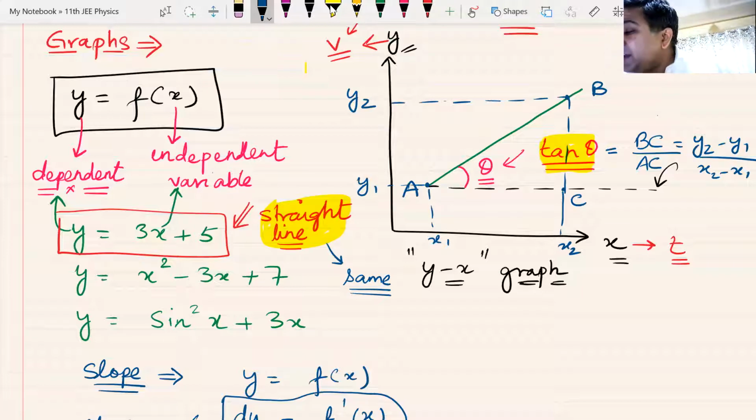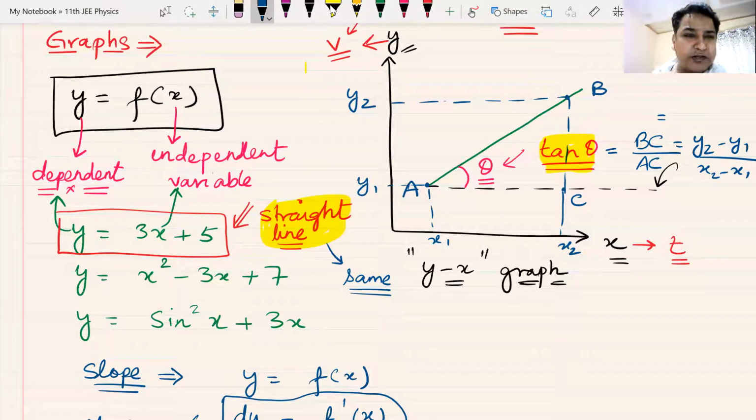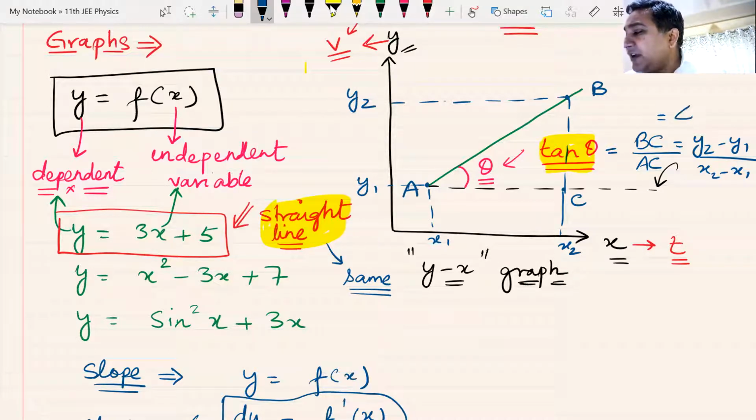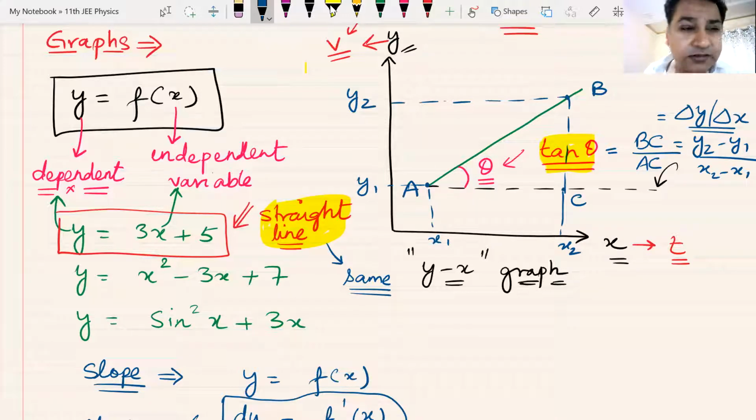And then you may also remember that instead of calling y2 minus y1 the change in the value of y, and x2 minus x1 the change in the value of x, we called it delta y by delta x. Change in the value of y divided by the change in the value of x, and that was how we defined the slope of a straight line.